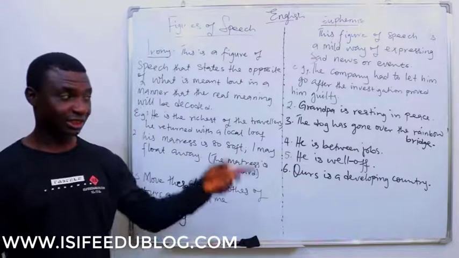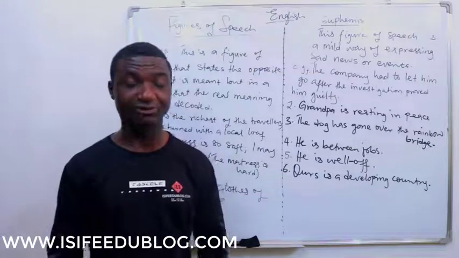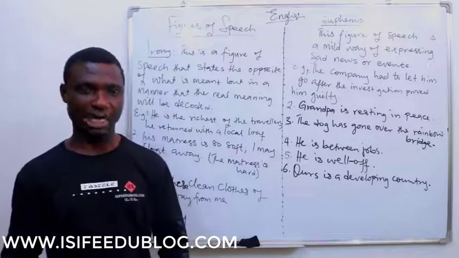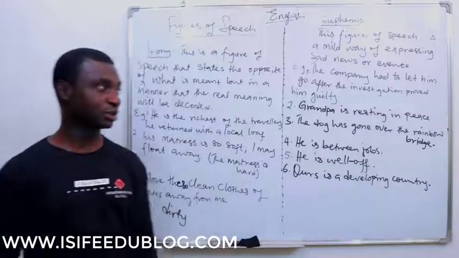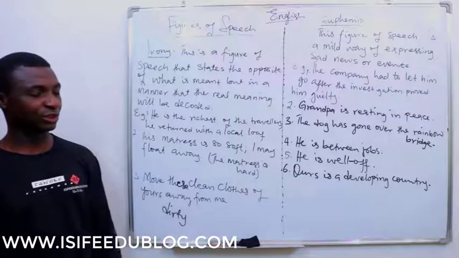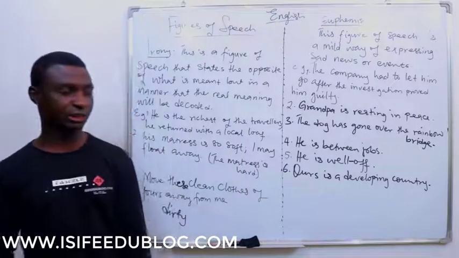And you know what? He died in the house of Macbeth. He never went back to his house alive. That's a situational irony.